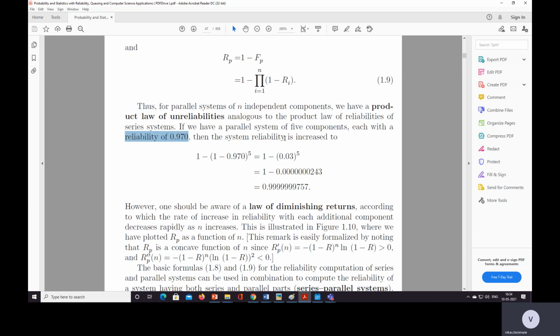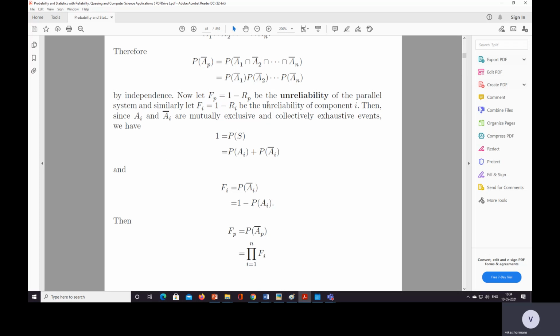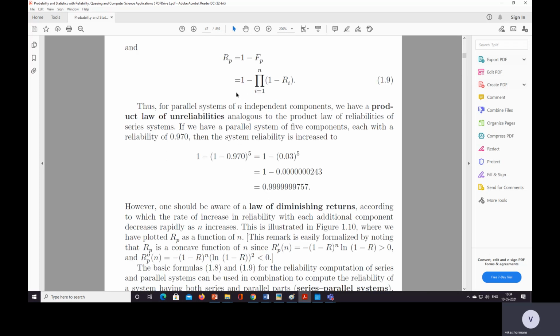0.970, then the system reliability is increased to 1 minus... So the formula for the reliability is Rp is equal to 1 minus Fp, which is 1 minus the product over i of (1 minus Ri).